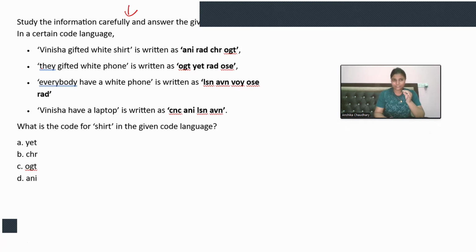This is written as this. This is written as this. This is written as this. This is written as this. Now, what is the code for shirt in the given code language?